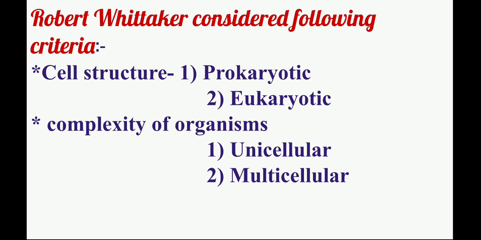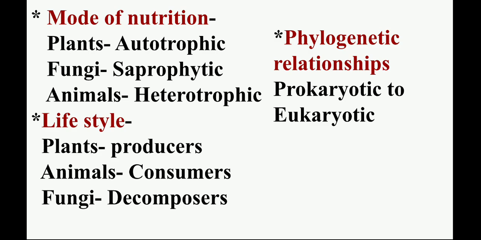Second criteria was complexity of organisms, means he classified organisms again from unicellular to multicellular. Unicellular means the organisms which are made of only one cell. Uni means one and multi means many. We humans come under multicellular. If we take example of unicellular, we can say amoeba, paramecium. These all organisms we are going to study further in this lesson.